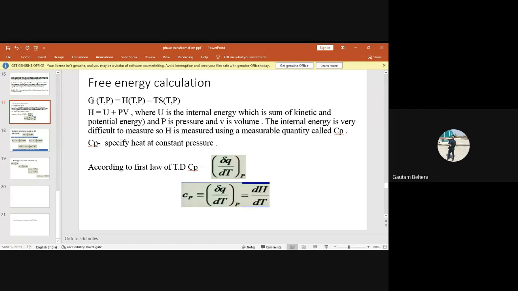And you understand, if the free energy is very high and the system is unstable, then what will happen to the phase? The phase will transform to a new phase where the free energy G will be minimum. I think up to this it is clear to everybody.